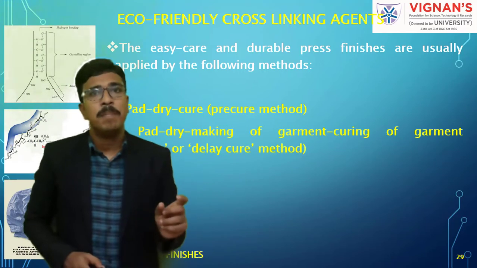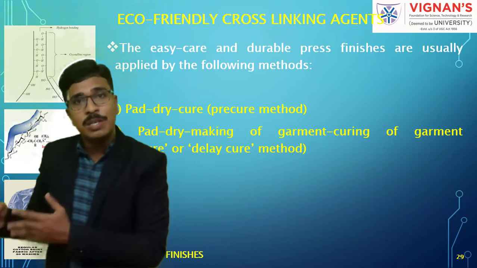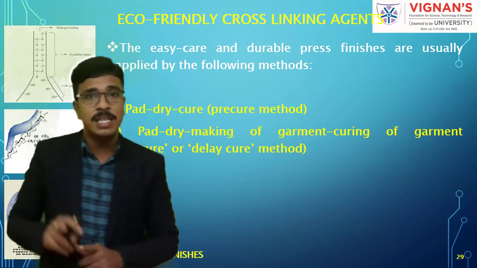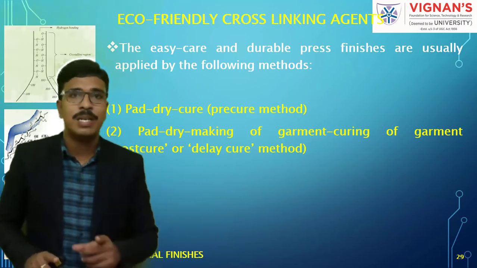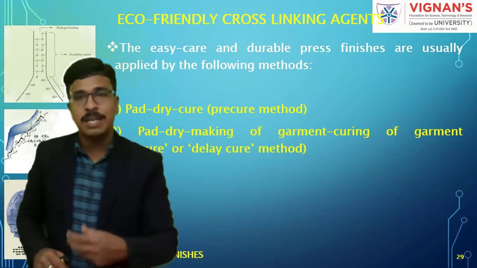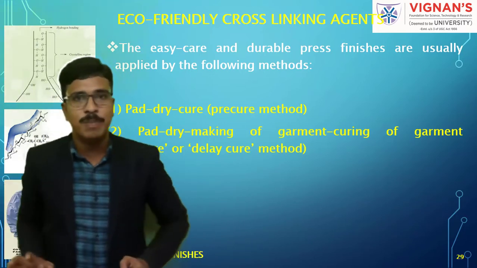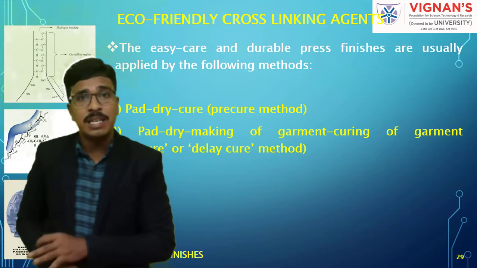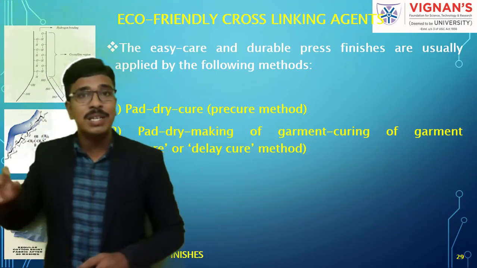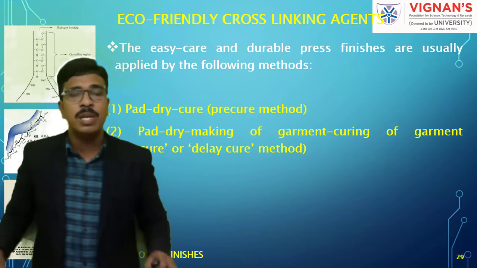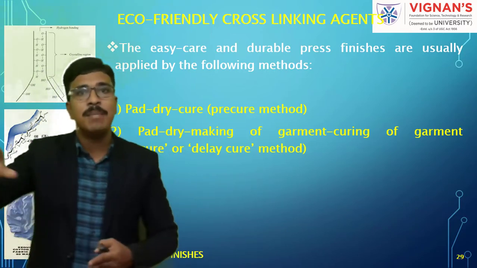And the second one is we are padding and drying, but we are not doing the curing process. This curing will take place once the garment is made. So we are padding with the required concentration of chemical and drying it where the moisture evaporates. Still the cross linking is not done, as cross linking happens only at the curing stage. So we are not doing any curing, and the fabric after drying we are sending to the garments.